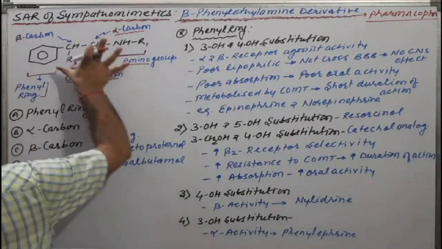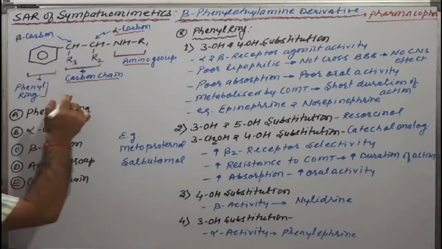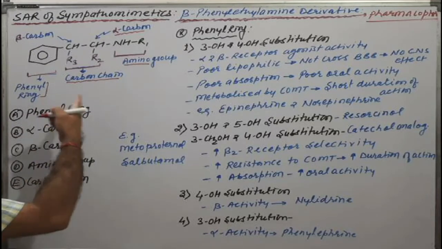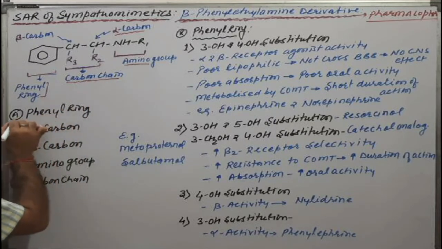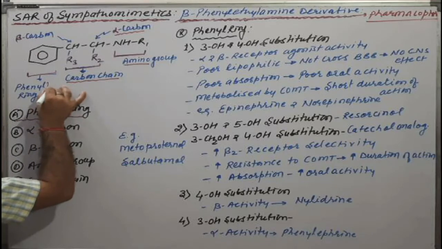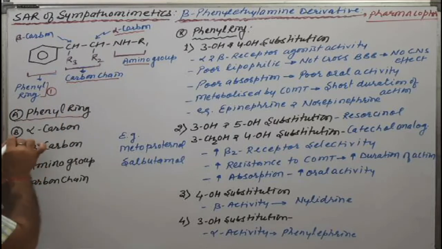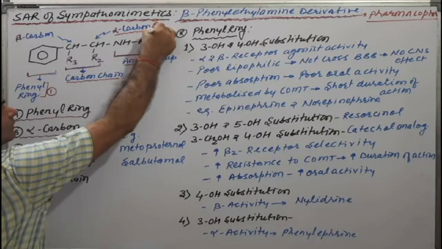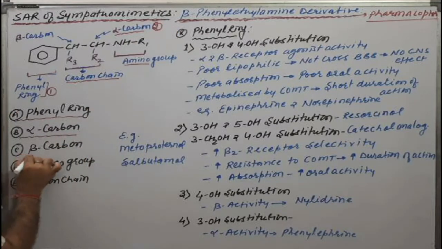If we take a close look at this, then we have different functional groups, as I have noted down. The first point is the phenyl ring. The second point is the alpha carbon. The third point is the beta carbon.